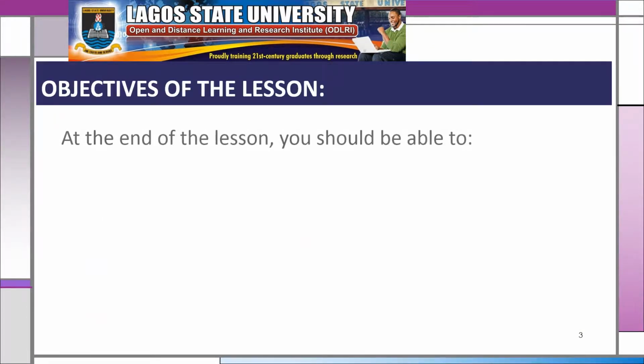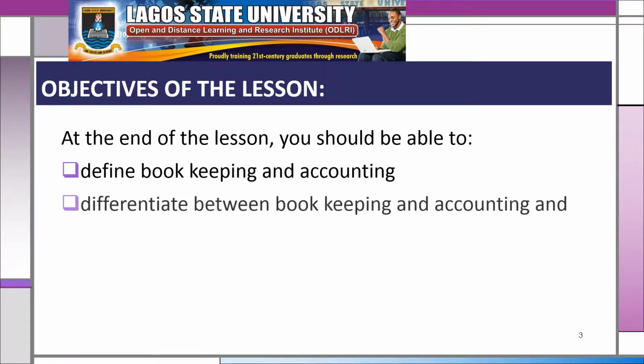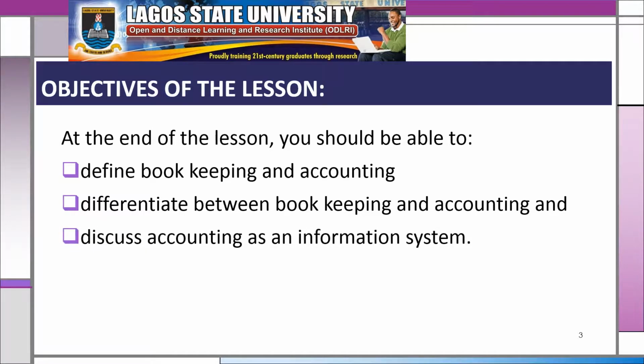Objectives of the lesson. At the end of the lesson, you should be able to define bookkeeping and accounting, differentiate between bookkeeping and accounting, and discuss accounting as an information system.